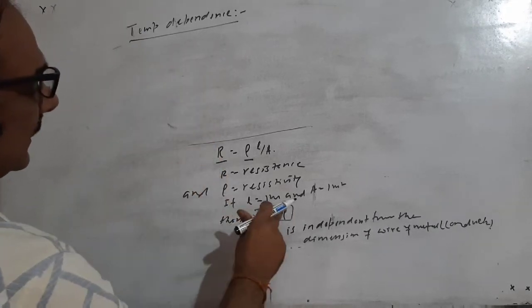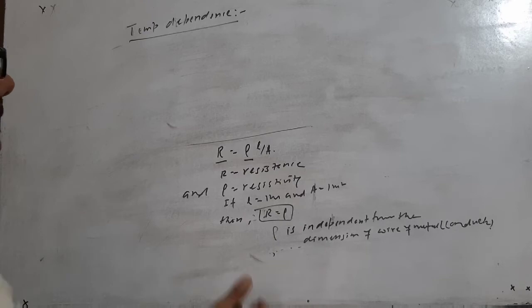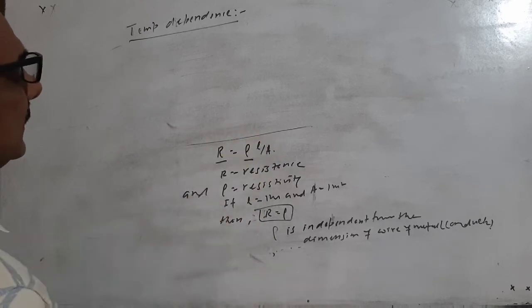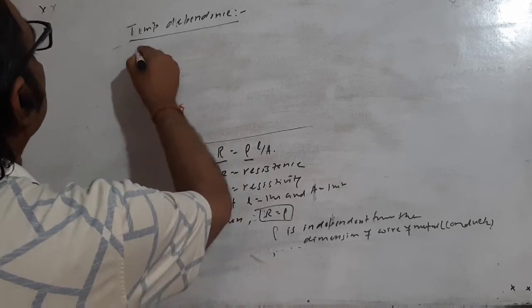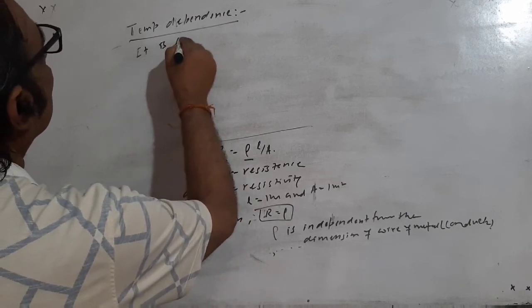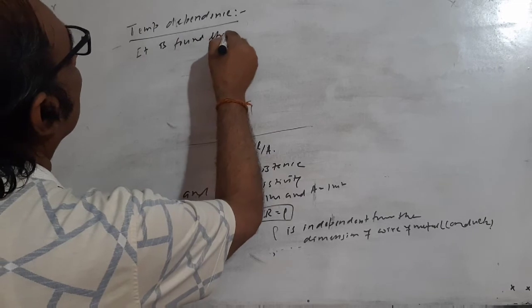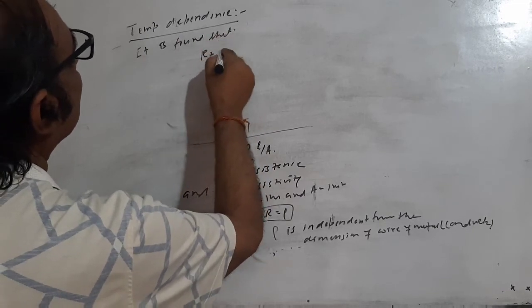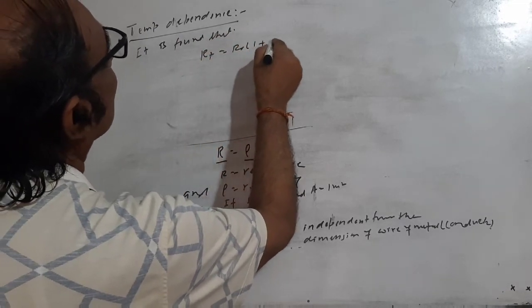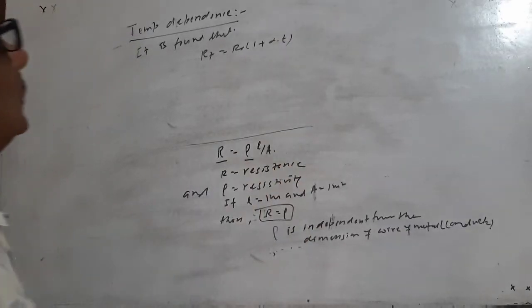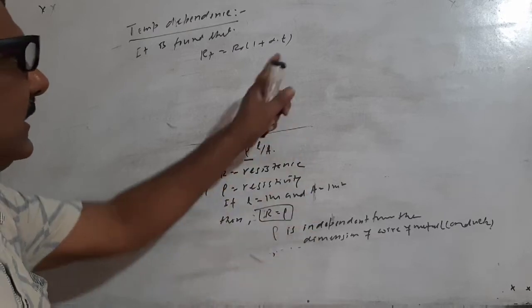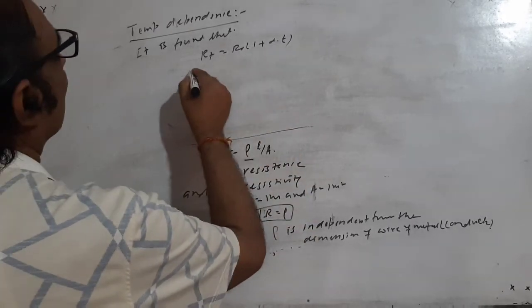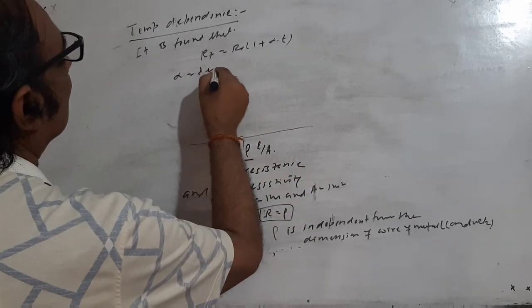If there is a change in the temperature, there is a change in the length and the area, so resistance is affected. And it is found that R_T equal to R naught times (1 plus alpha delta T). So if there is an increase in temperature, the resistance of the conductor increases, where alpha is the temperature coefficient.